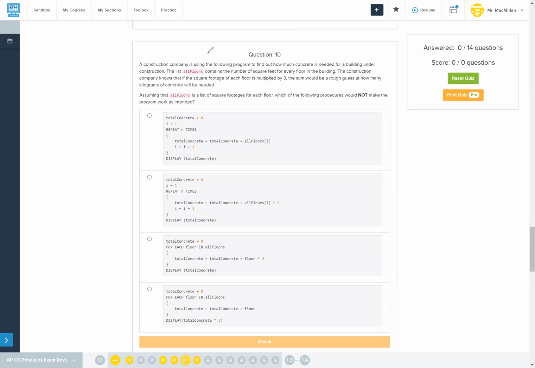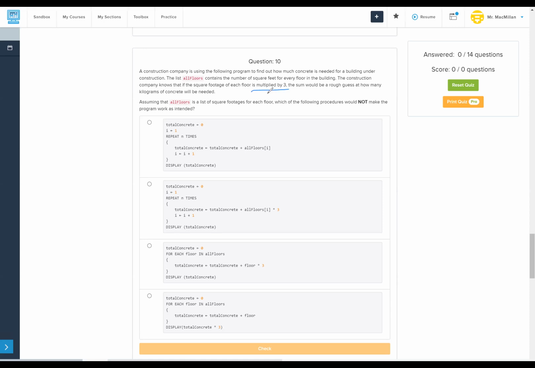Total concrete equals 0, I equals 1, repeat n times. Total concrete equals total concrete plus all floors at index I, I equals I plus 1. Display total concrete. Is there any multiplication by 3 happening here? Doesn't seem like there's any multiplication by 3 happening. So I think that that's our wrong answer from the get-go. That would not work as intended because we're not multiplying by 3 anywhere.